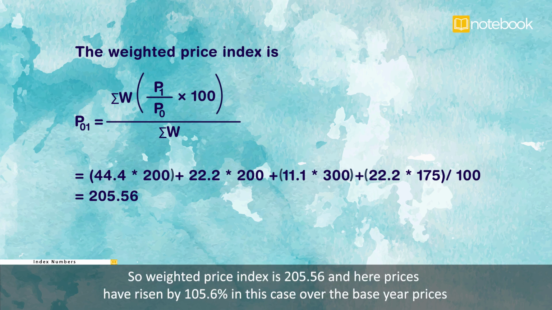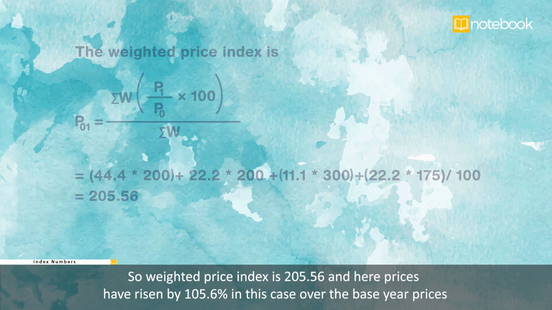So weighted price index is 205.56, and here prices have risen by 105.6% over the base year prices.